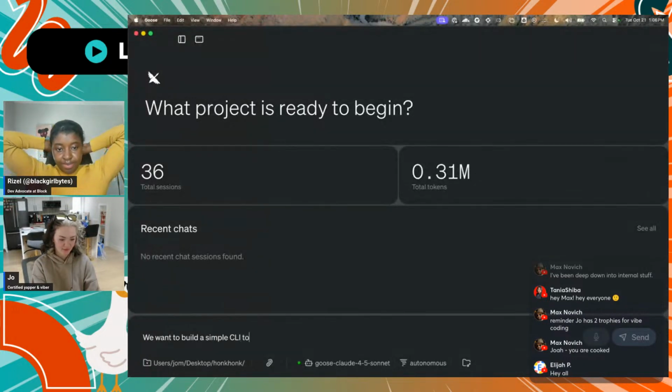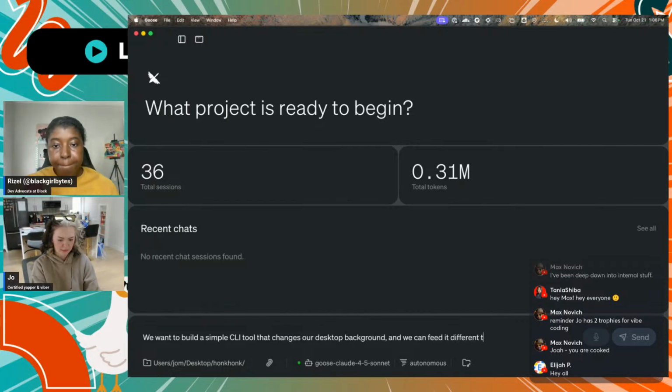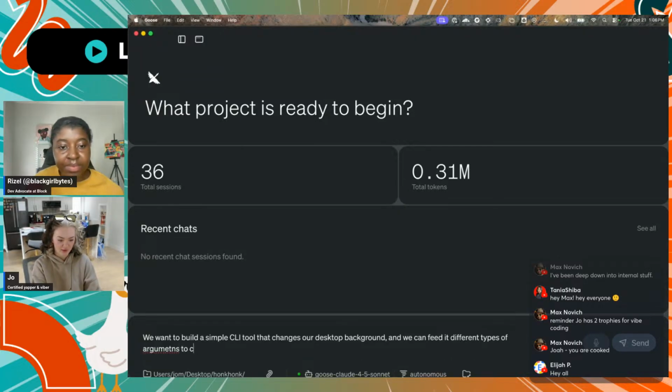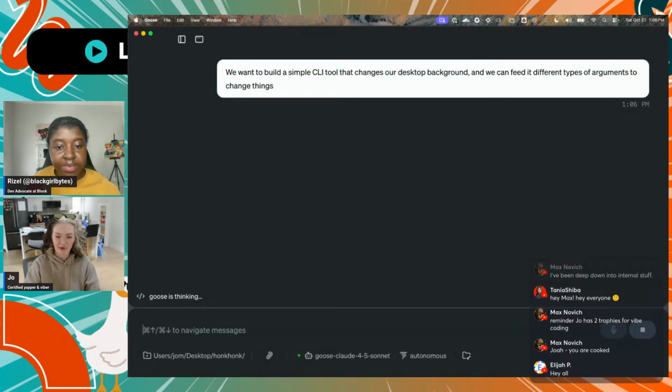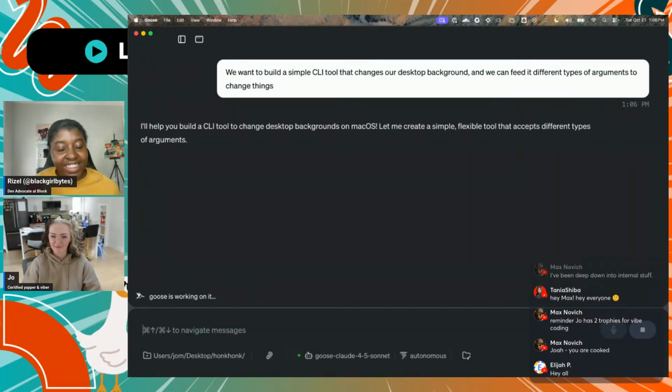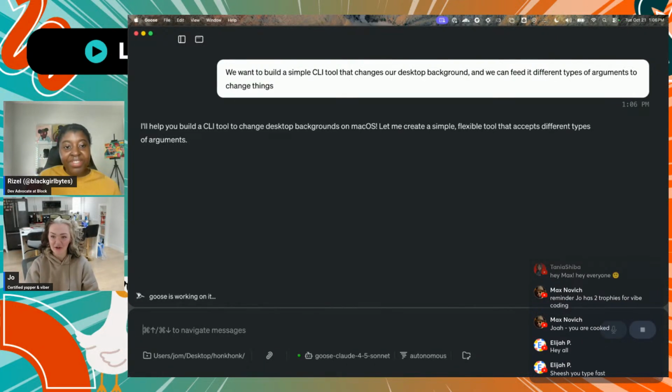Build a simple CLI tool that changes our desktop background. And we can give it different types of, what are they called? Arguments to change things. Sorry, I'm gonna make a lot of typos, but while this builds, I do like typing. I feel like I'm a faster typer than most people. I've seen conversations where people say it's better to do the voice prompt because you talk faster than you type. But I type maybe 130 words per minute, which is how most people speak. So I don't know. I'm just waiting. We'll see how it goes.